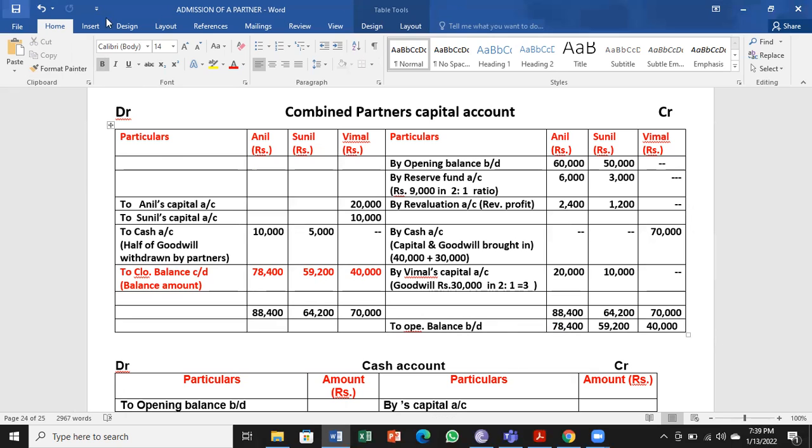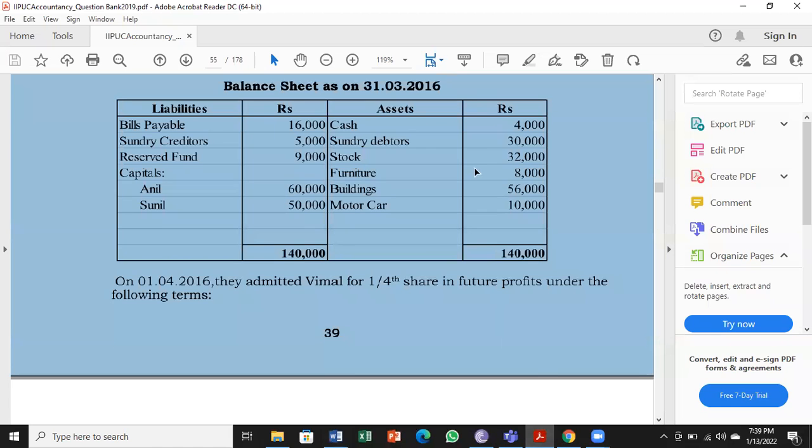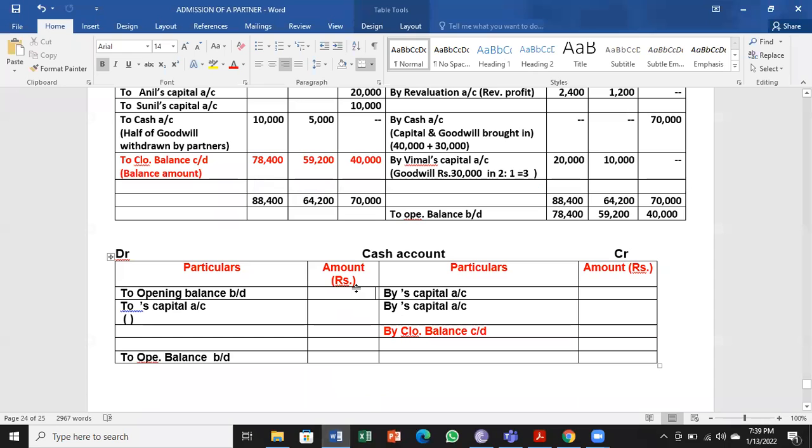Remember, this is very important from the exam point of view. This case, goodwill withdrawn, half or full, like that. Next, cash account. Cash account has an opening balance of 4,000. As an asset it shows a debit balance, 4,000 to opening balance brought down.